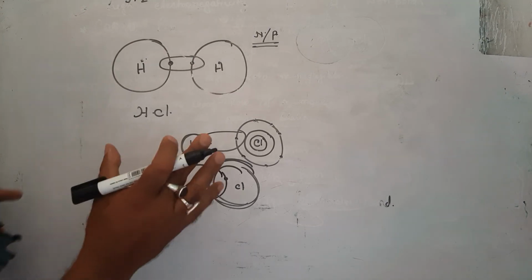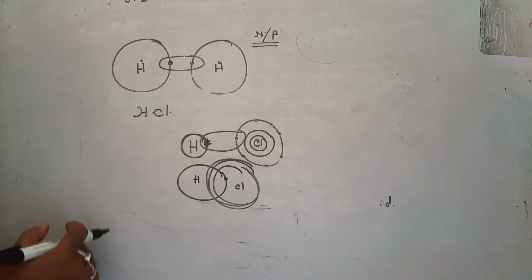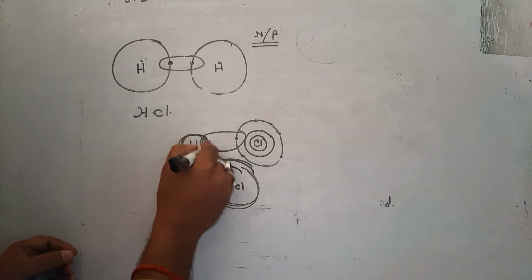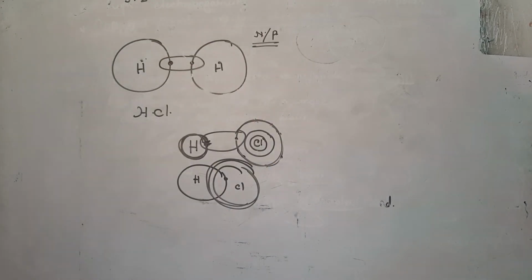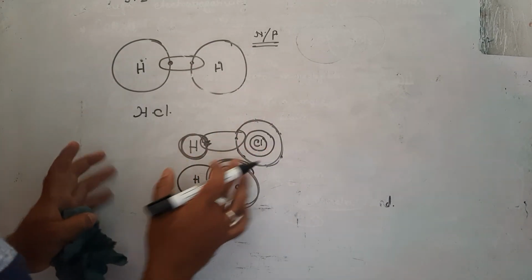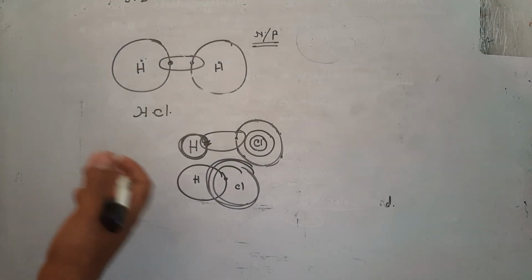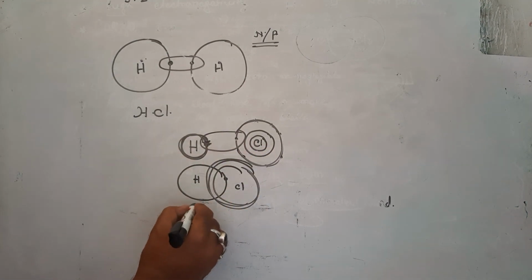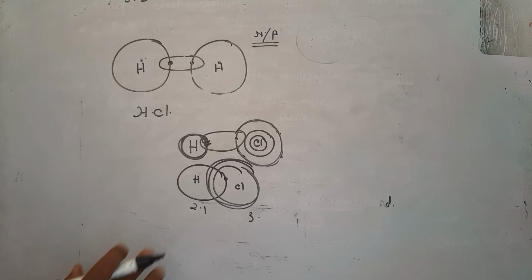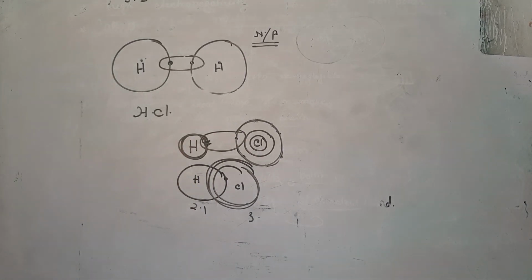The basic thing is the size. This is a different size of atom and this is a different size of atom. If both are the same size of atom, they are non-polar. Because they are different sizes of atoms, that's why it is polar. And the electronegativity difference is large, very big: hydrogen 2.1 and chlorine 3. So there is a big difference between them. That's why they form a polar covalent bond. Okay.